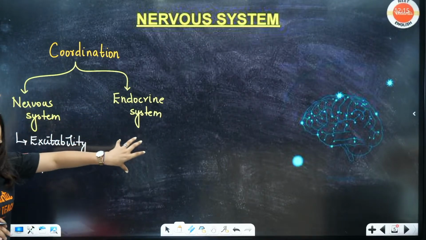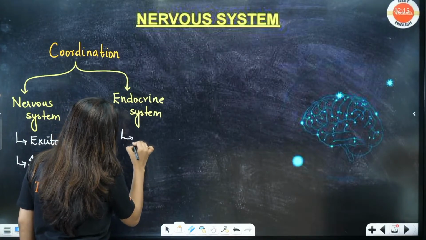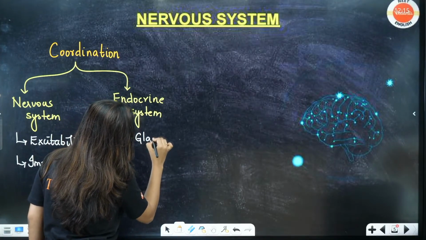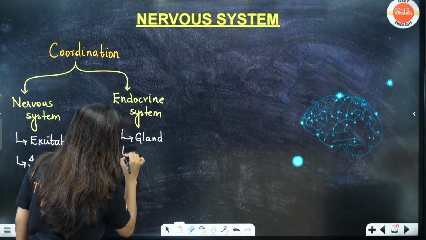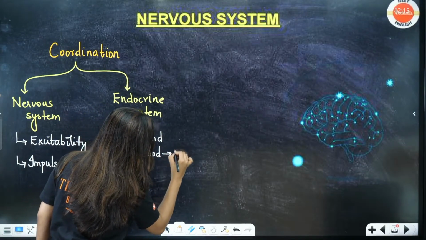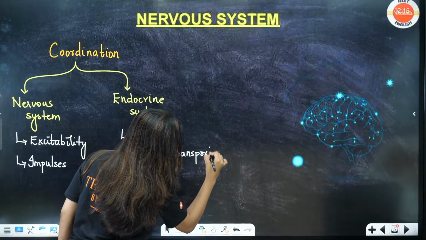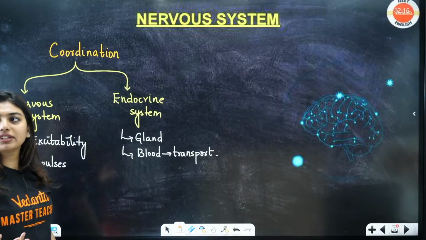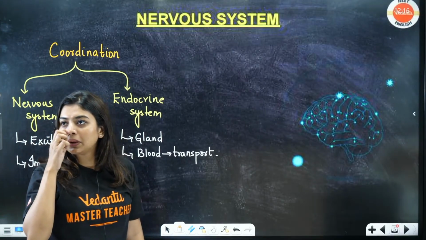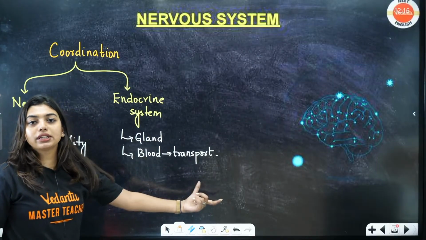But at the same time, if I have to talk about the endocrine system, I know it is a gland. And here what happens, students? Blood is doing the transport. Right? Because here they do not have ducts, right? They are ductless glands. Ductless glands, exactly. Here ducts are not there, blood is doing the job of transport.